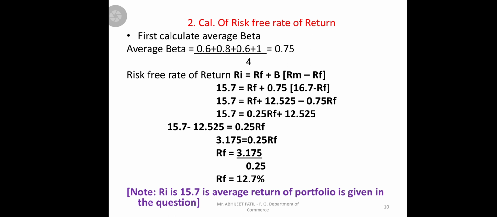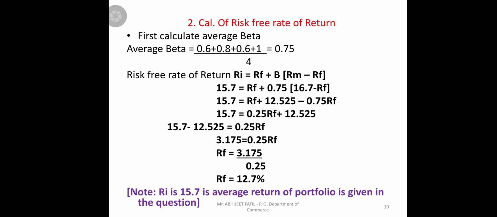RI it is, now this RI here the note is given, that is RI it is 15.7. You should take average return of portfolio, because we don't know your security returns, so you should find out average, will get, that is market returns. So average return is 15.7, it is given in the problem, so we will take RI is equal to 15.7, RF we don't know, put as it is, beta we calculate average beta 0.75, in bracket RM 16.7 minus RF.